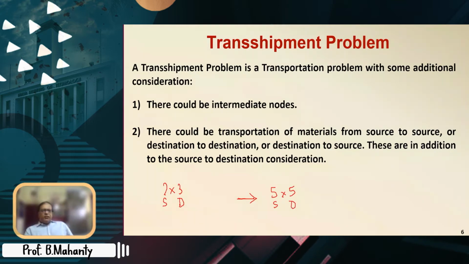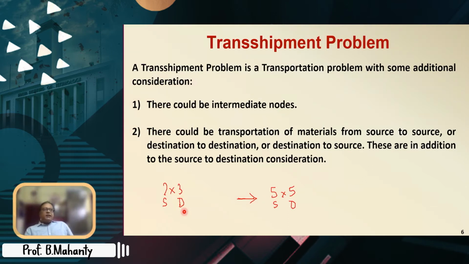The destination is also a source and the source is also a destination. But while doing it, you must remember that although the source is also becoming a destination, their behavior patterns are different. They are not the same. That fine distinction should be remembered, because when it is a source, it has an availability. But when it is a destination, it may not have any demand.